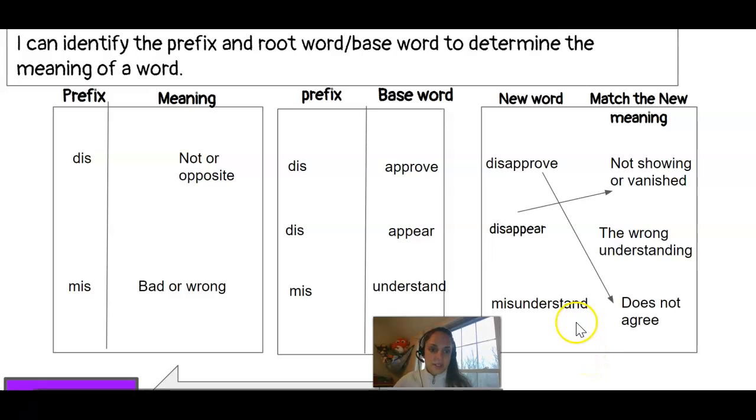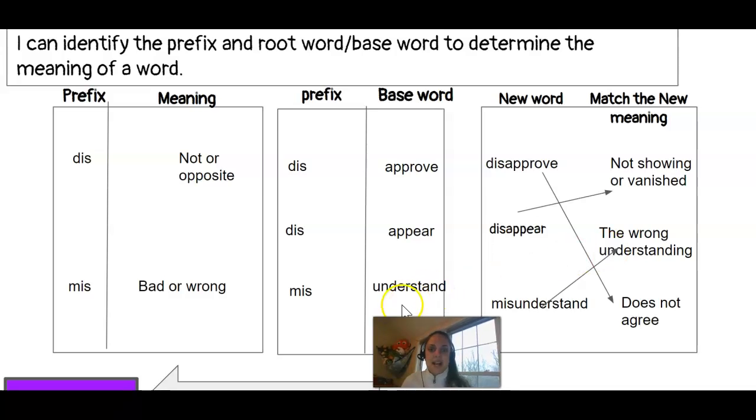Now our last word is misunderstand. So we look at the base word. Understand means that you know or you understand. Mis means bad or wrong. So it's a bad understanding or the wrong understanding. Do you see a definition that matches misunderstand? You got it. It's the last definition there too. The wrong understanding. So we draw an arrow from misunderstand to the wrong understanding.